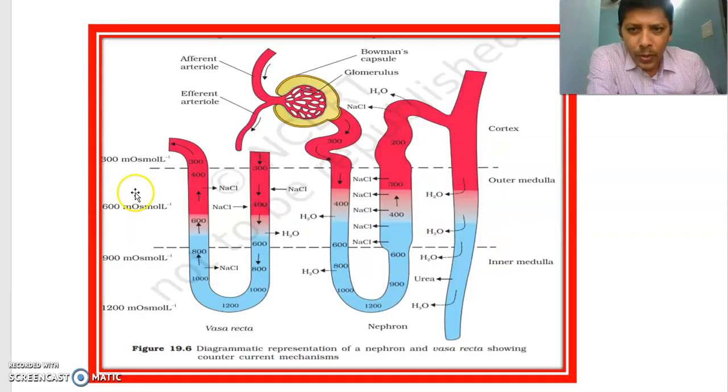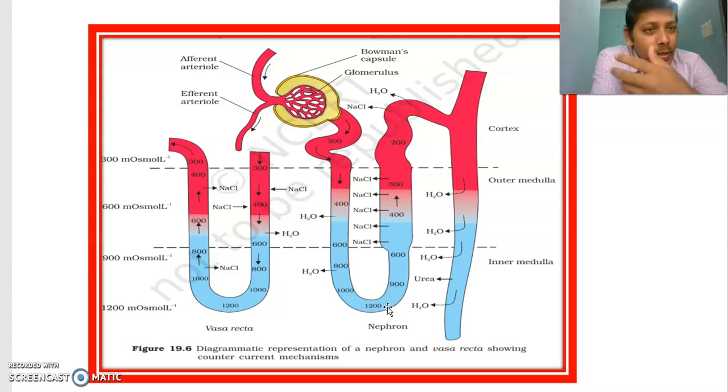The filtrate that is formed here is called glomerular filtrate. As I told you, the osmolarity of that fluid is 300 milliosmoles. But the osmolarity of the urine going out of our body is 1200.